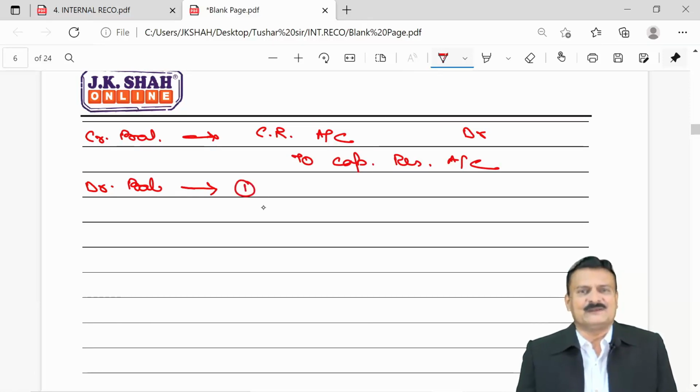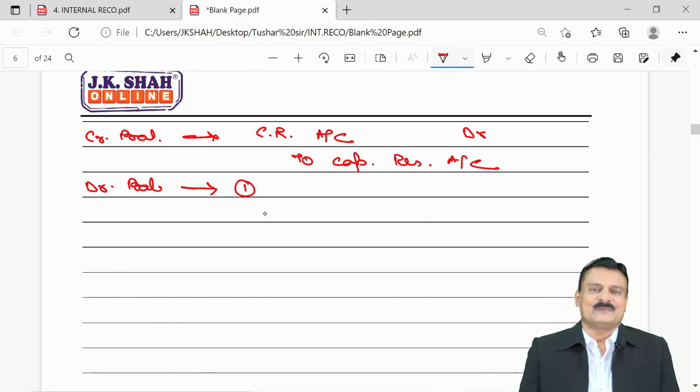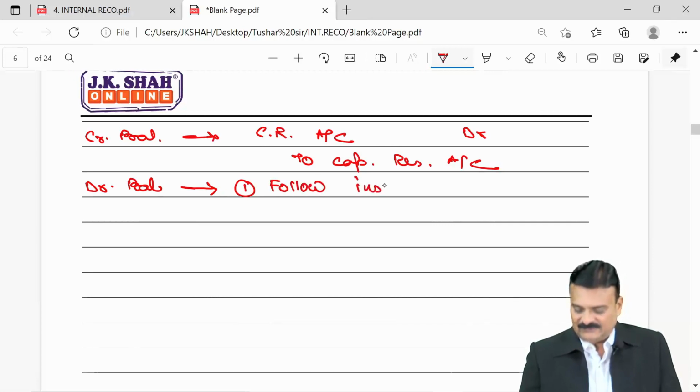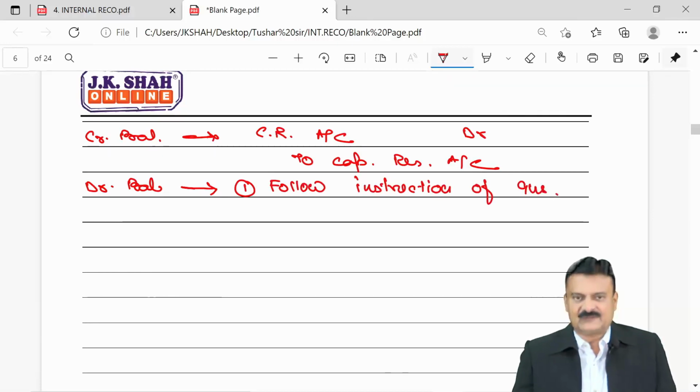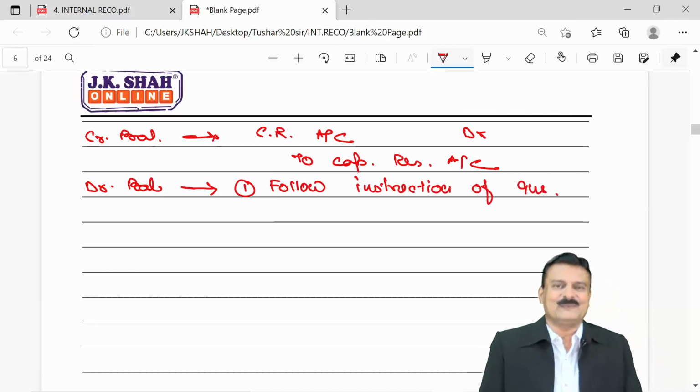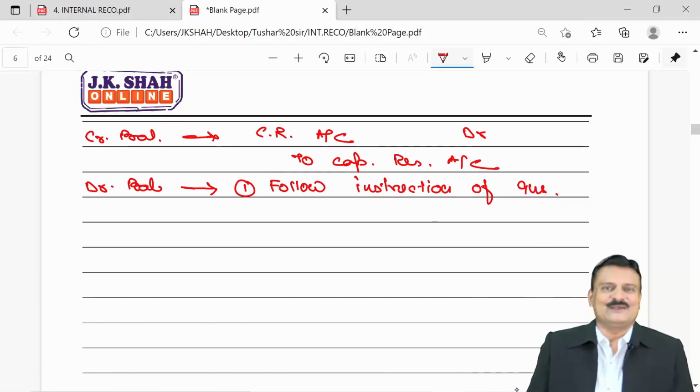But as it is a debit balance, a loss, then point number 1, question will give you a hint directly or indirectly. Follow that hint. So follow instruction of the question. For example, question will say one of our land and building is highly undervalued.